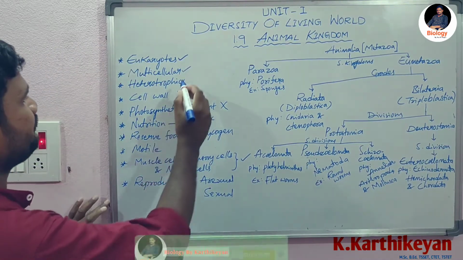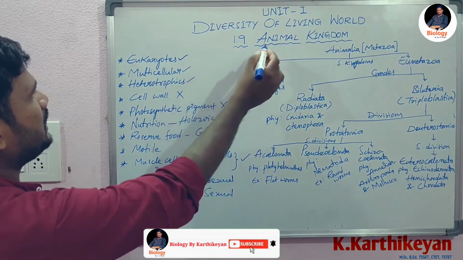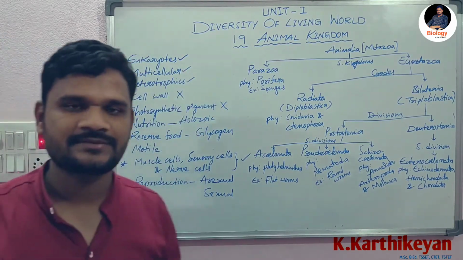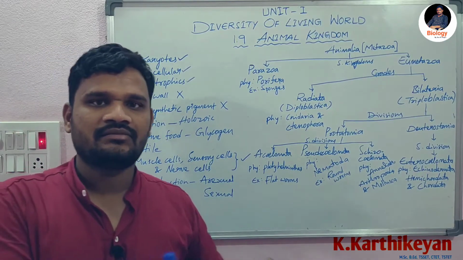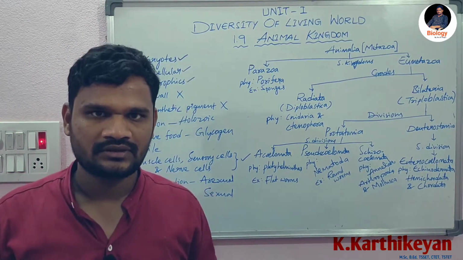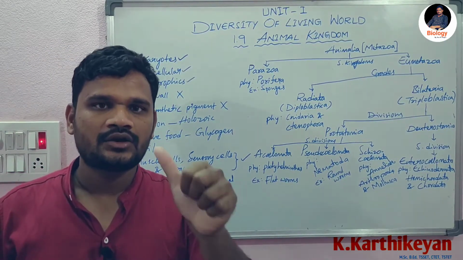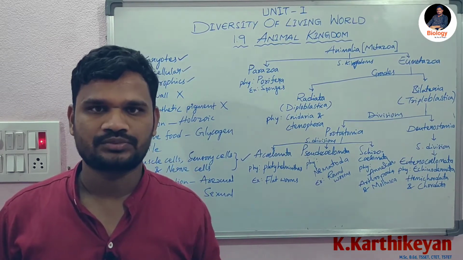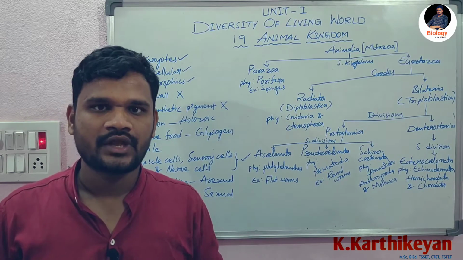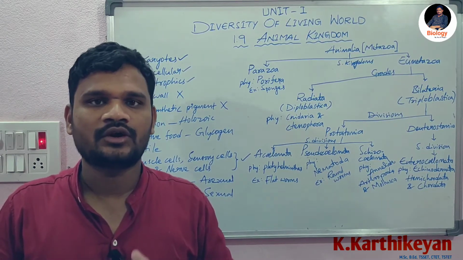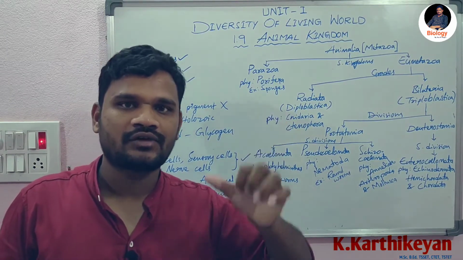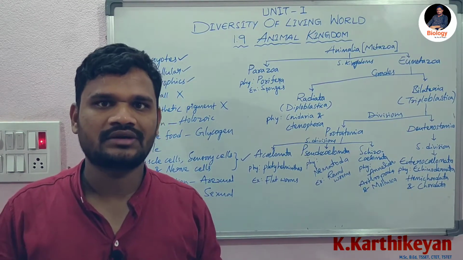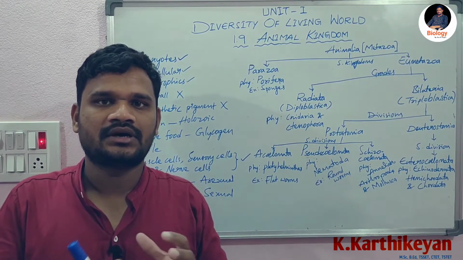Next character is all animal kingdom organisms are heterotrophs, which means there are three types of organisms in the world: autotrophs, heterotrophs and saprotrophs. Autotrophs can develop their own food by the utilization of carbon dioxide, sunlight and water. Example, green plants and some cyanobacteria.